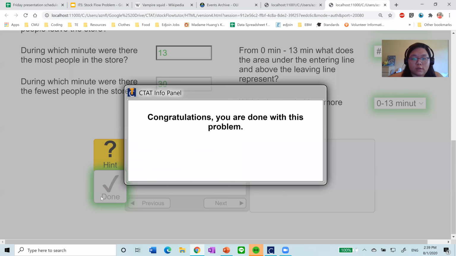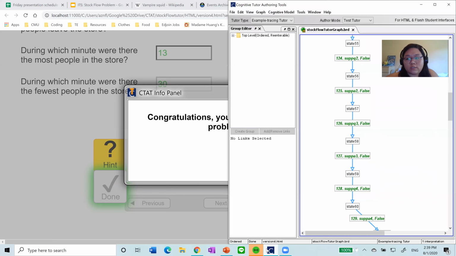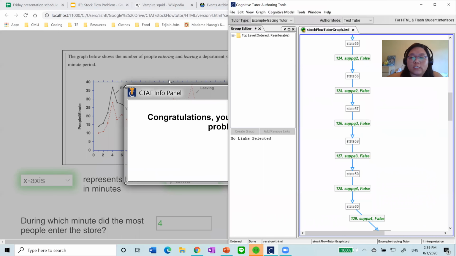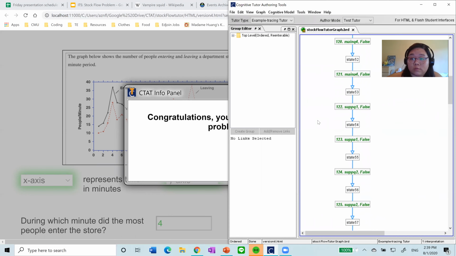And we are done. So obviously I've done this problem quite a few times, and it was a lot of work to make. It seems like a pretty simple interface, but we actually did all of this by hand. I realized later on that we should have done it using JavaScript.